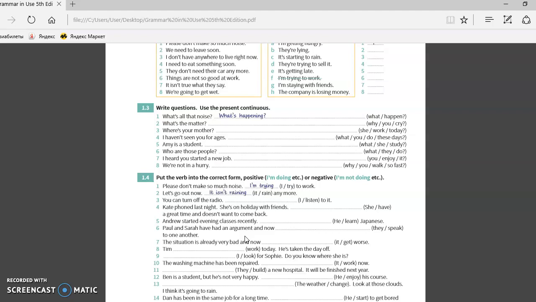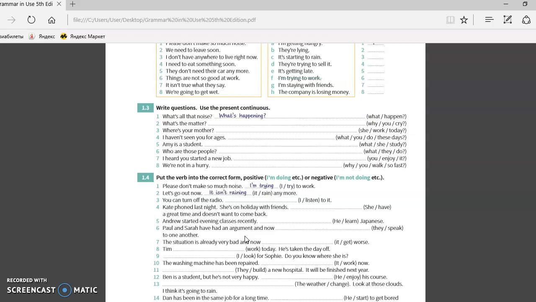Yes. So guys, what about the fourth one? I haven't seen you for ages. What are you doing these days? It's a form of present continuous. Okay guys, and what are those people? What are they doing? Put the verb into the correct form, positive or negative. I'm doing and I'm not doing.